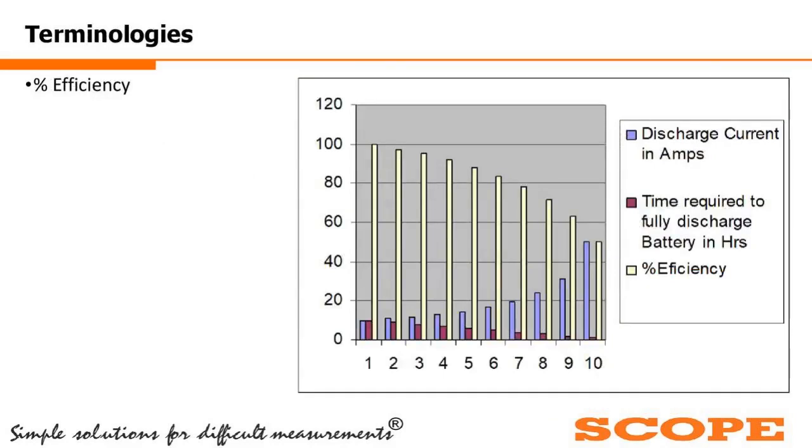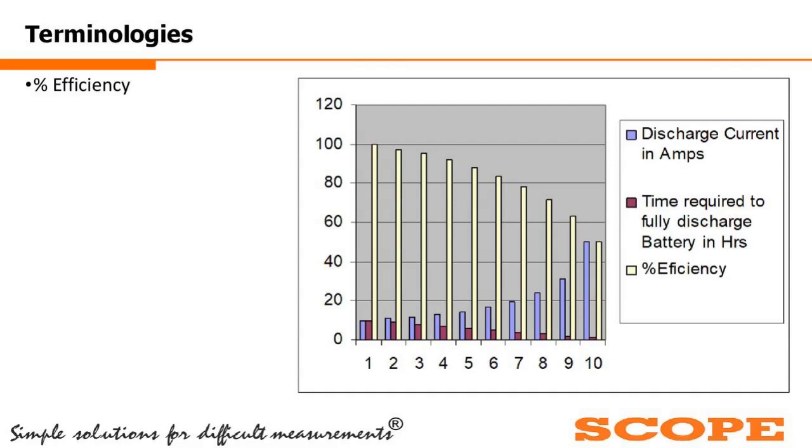Some basic terminologies. The first one is percentage efficiency. Now in the picture, you see the blue indication is the discharge current in amps, the violet indication is the time required to fully discharge the battery in hours, and the white one is the percentage efficiency.